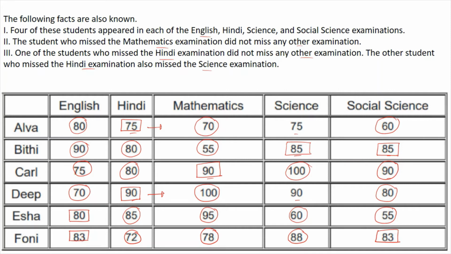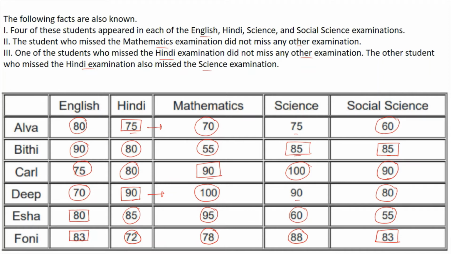There are equal 75s here, and 85 here. So we know 70 is the one in which definite appearance is there. Similarly, for 85, either one is missed or both are missed, but 80 is something which has definitely been given. Here also 90 is there, and 80 is something which has definitely been given. Here also 90 is something which could be missed, and 80 has definitely been given.